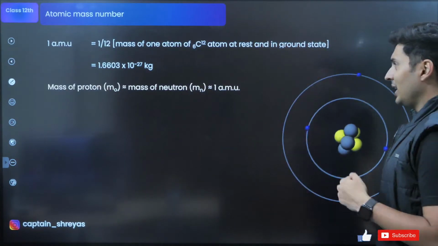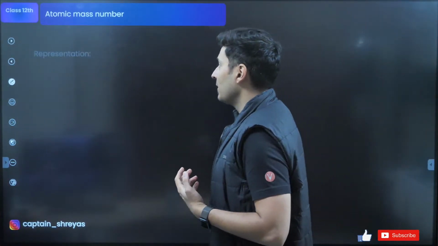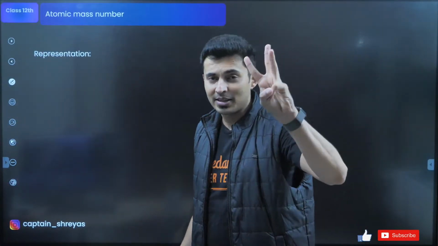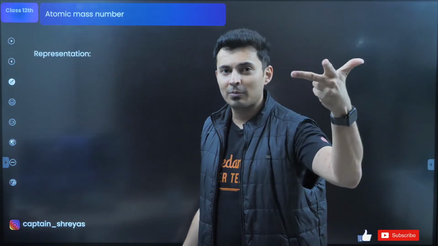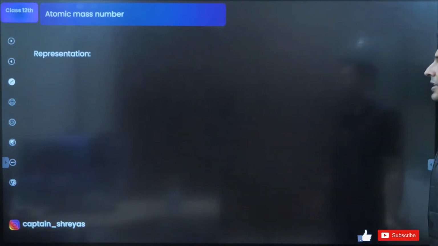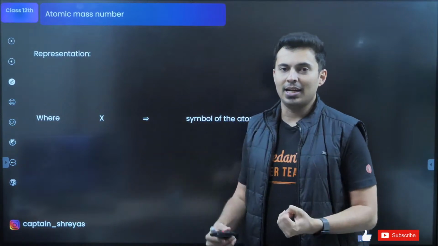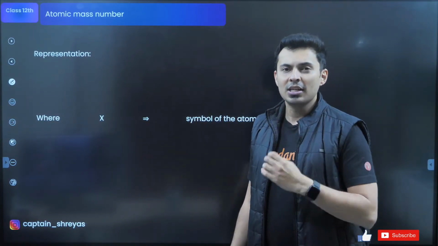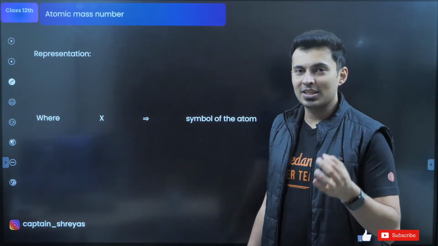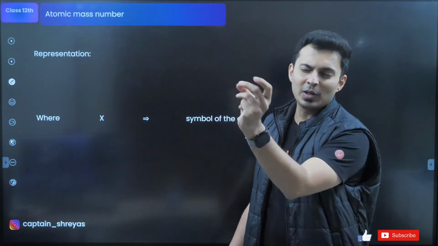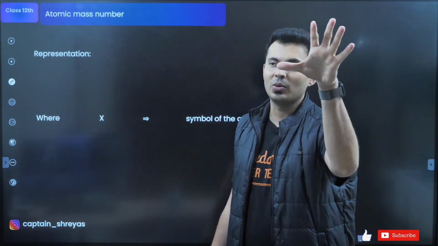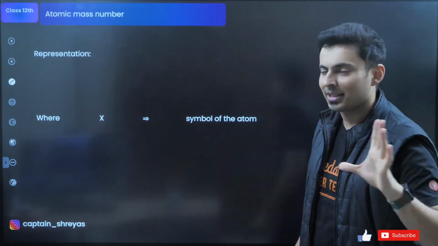Okay. Now, the next important thing that you should know, like I was telling, is the representation. There were three things: atomic mass number, atomic number, and the element name. So guys, the first thing is X, which is the symbol of the atom. If it's helium, I will use He. If it's sulfur, I'll use S. If it is oxygen, I'll use O. So looking at that symbol only, you get an idea. Oh, this is oxygen. Okay, this is hydrogen. This is helium. Like that.